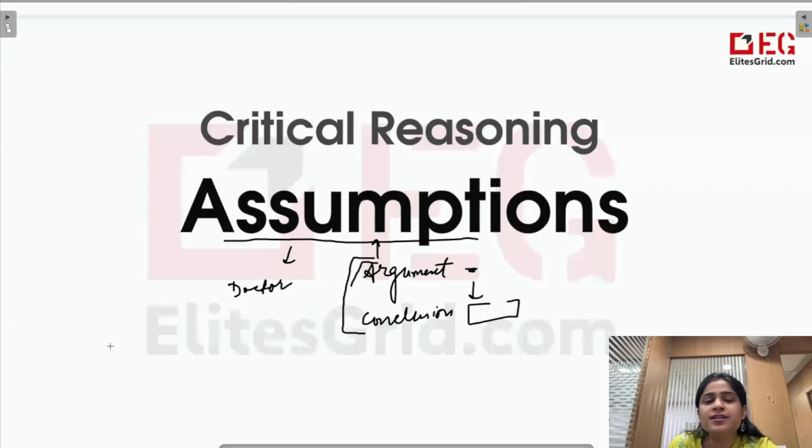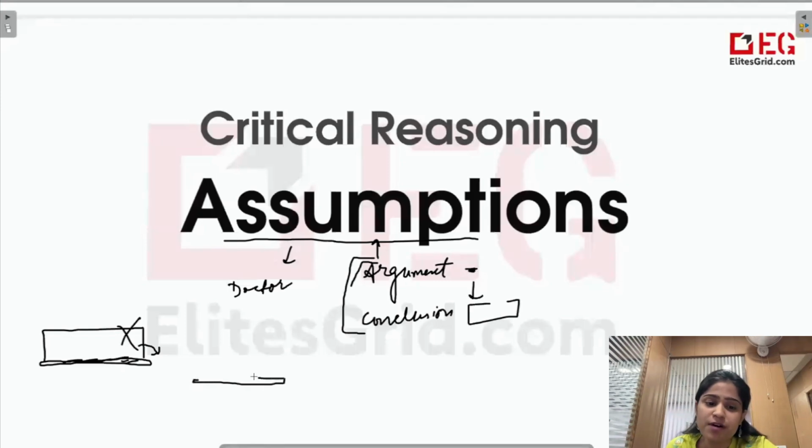The best way to understand assumption is to relate it with the foundation of your house. For example, we have a foundation, upon which the entire building stands. So if this foundation is weak or it doesn't exist, then the entire building will collapse. Similarly, assumption is the foundation upon which your argument and your conclusion depend. Your conclusion depends on this assumption. So if this does not exist, the conclusion will collapse. So just like a foundation, assumption is the foundation of the conclusion.